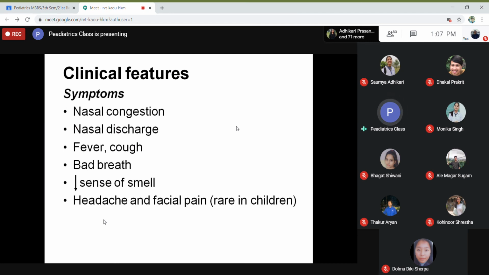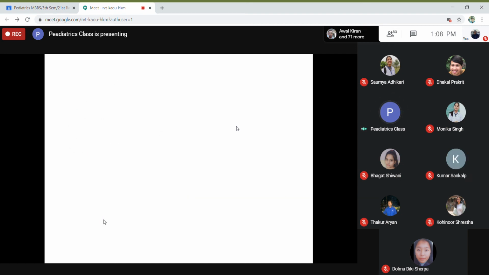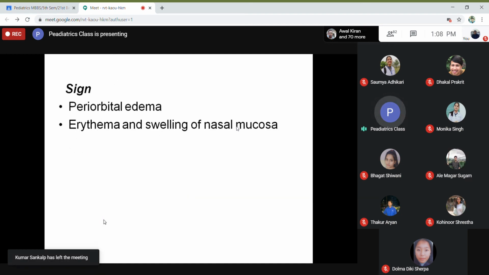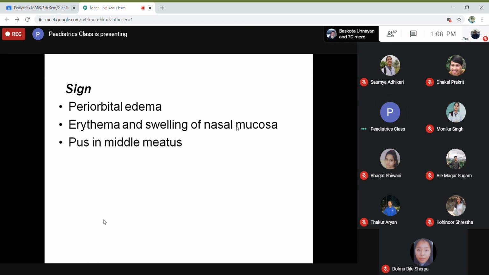Headache and facial pain are usually rare, and children may not be able to complain, although they may have headache or facial pain. They may cry, they may have irritability. Signs: periorbital edema. If you examine the nasal mucosa, it will be erythematous and swollen. You can see pus in the middle meatus. These are the signs of sinusitis.